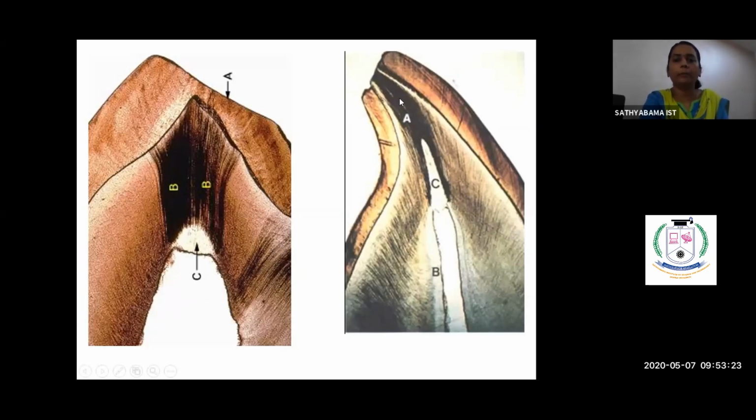This is a more appropriate picture where almost the enamel is gone and the dentinal tubules are fully exposed into the oral cavity and caused death of the dentinal tubules, resulting in the dead tract. Adjacent to the dead tract, you could see a portion of a different white color dentin.